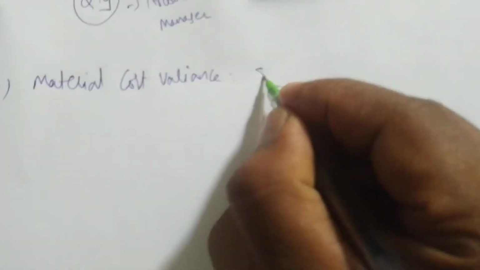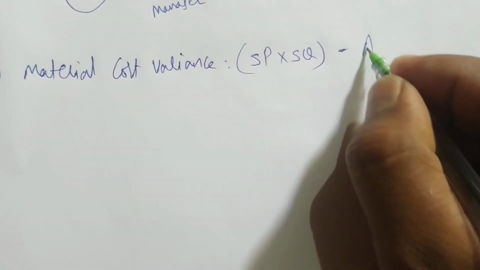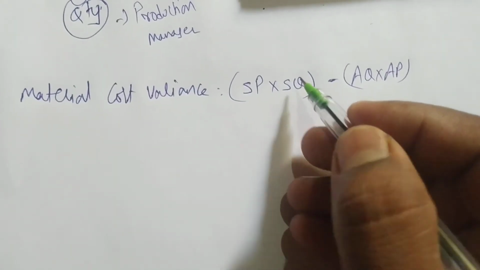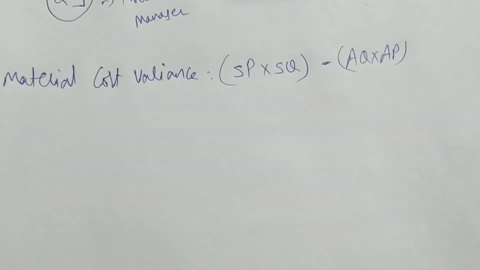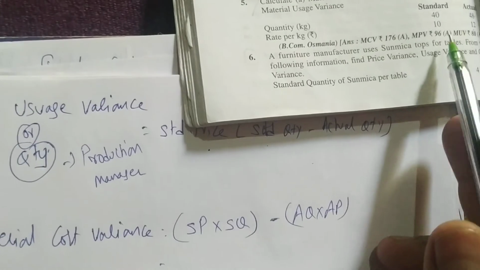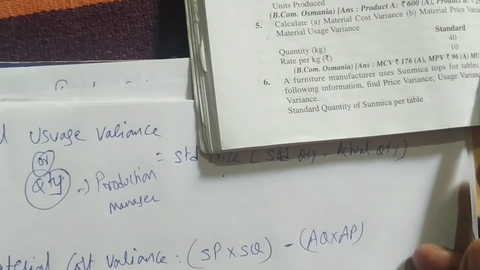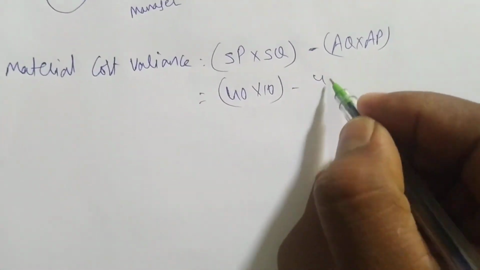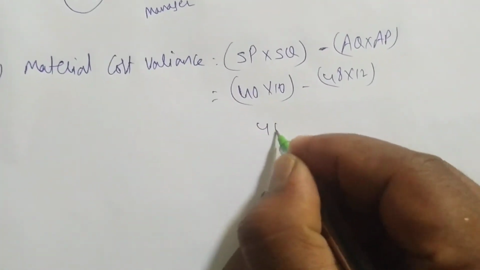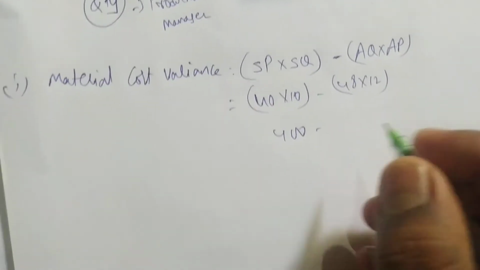The formula is SQ into SP minus AQ into AP, or you can write SP and SQ. Nothing will happen if you write either, but it's preferable to write standard quantity first, then standard price. Now standard quantity is how much? 40 is the standard quantity, and the price is 10. 40 into 10 minus actual quantity, 48 into 12. 40 into 10 is 400, and 48 into 12 is 576.